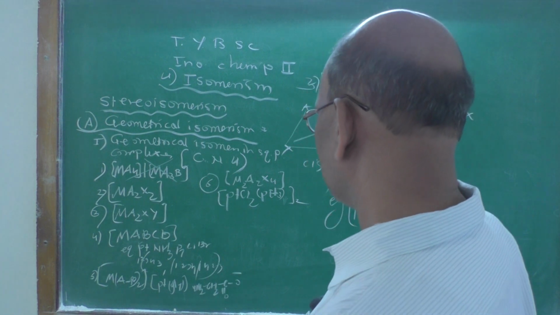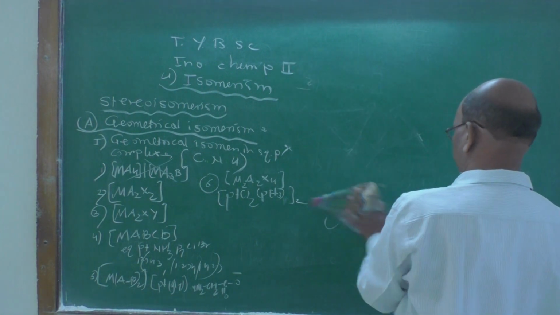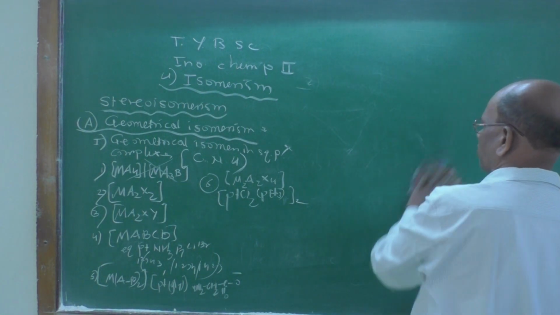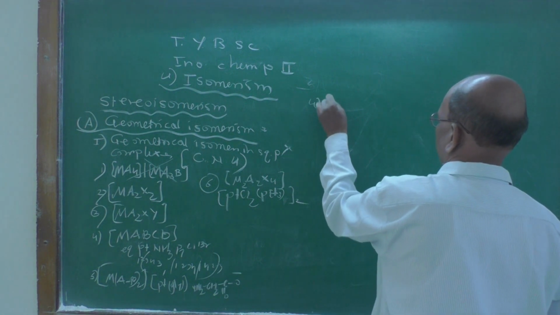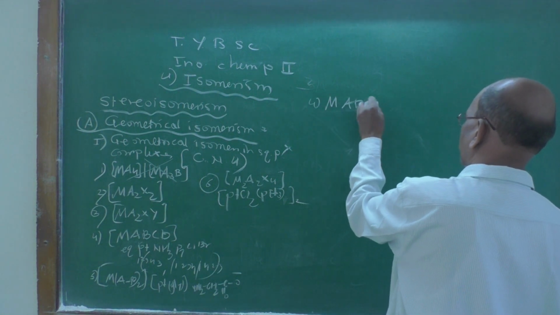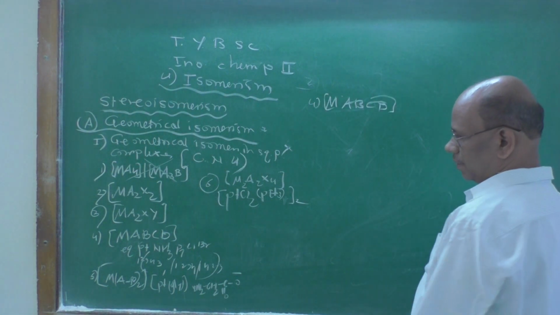Then if we consider the fourth type of square planar complex, that is MABCD. All 4 ligands are different.